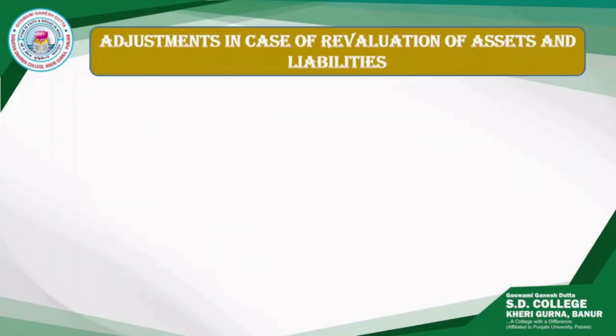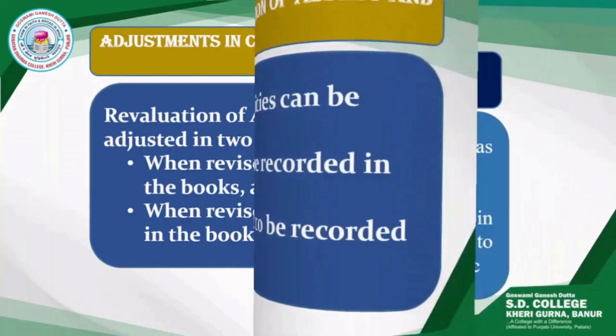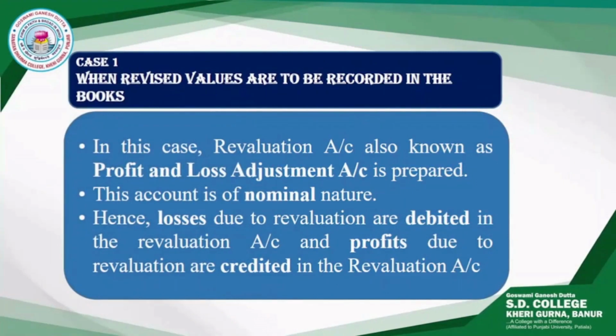Now, partners may mutually decide about the methods of adjustment that they want to adopt. The first method is when the partners want to show the revised values in the books of accounts, and the second method is when the partners do not want to show the revised values in the books of accounts. Now, we study the first case, that is, when the revised values are to be recorded in the books of accounts. In this case, we prepare the revaluation account, which is also known as the profit and loss adjustment account.